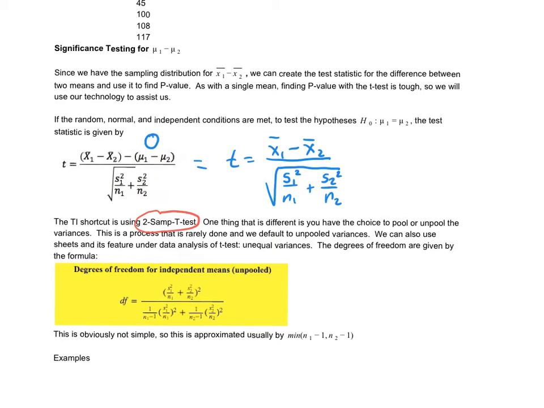I mentioned in the last section there's a really hard formula for degree of freedom, and here it is. So this is the way we typically find degrees of freedom, which is kind of a pain. So instead we just use the approximate, whatever is smaller between n1 minus 1 and n2 minus 1, just like we did with the intervals. So we're really just doing the same thing. We'll find the standard error, find the t-value. We're using the chart. If the p-value is smaller than alpha, we'll reject. If it's not, we will fail to reject.